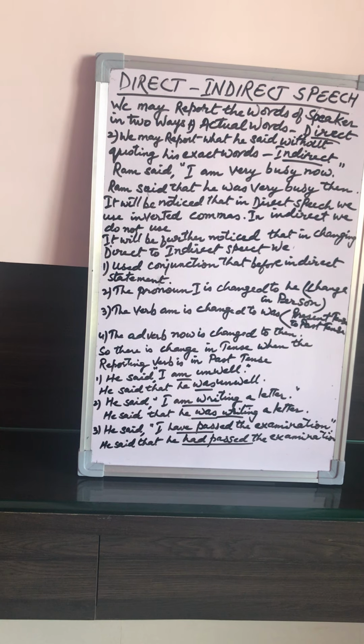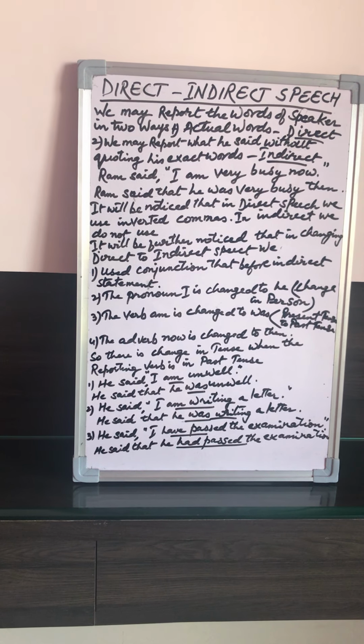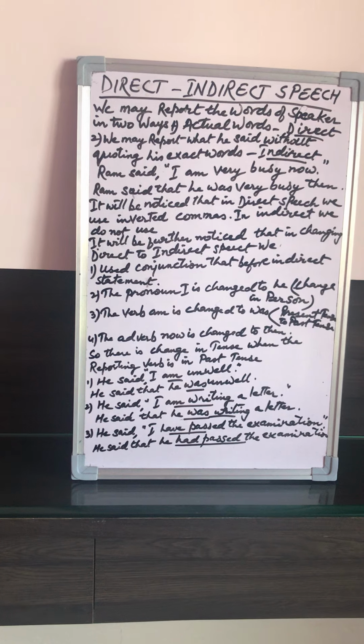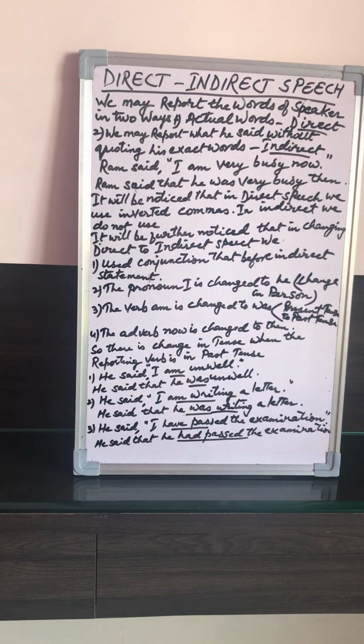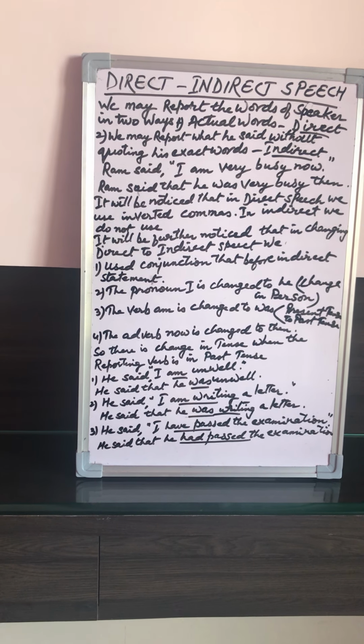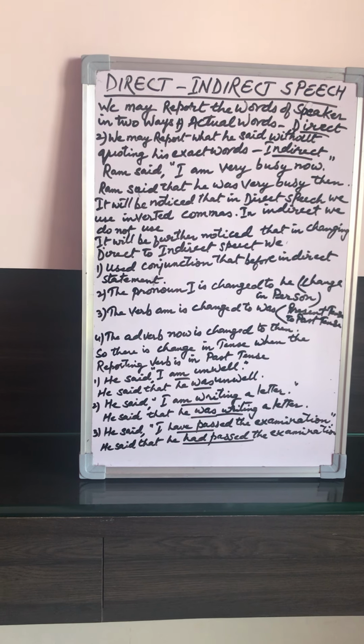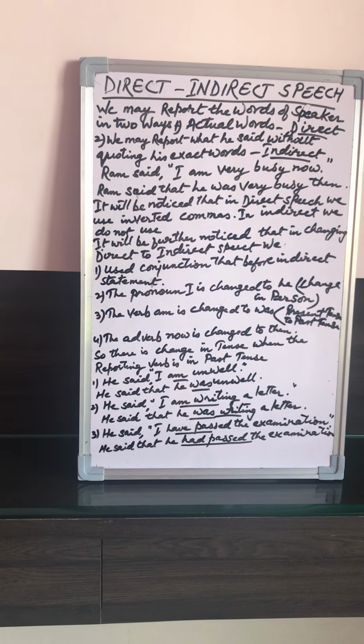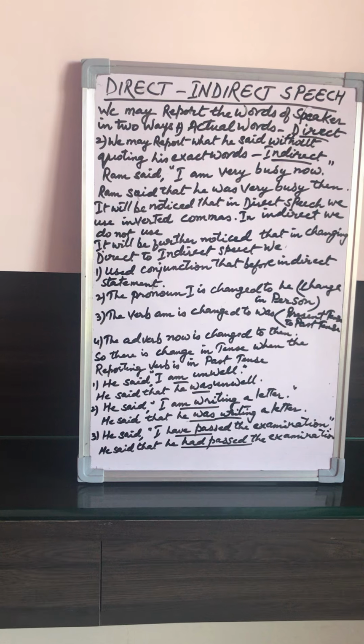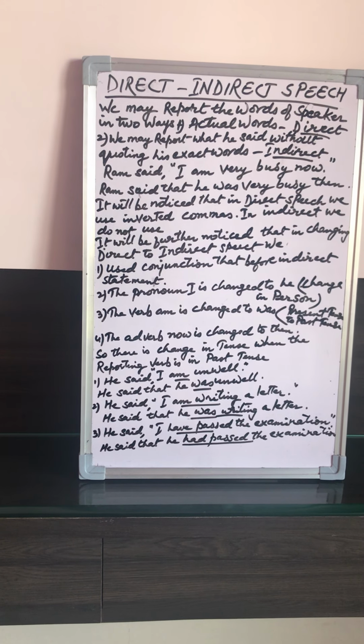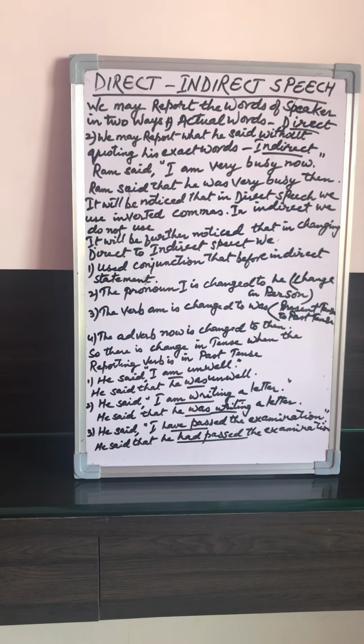He says, "I am glad to be here this evening." This direct sentence, when it is changed to indirect, will turn to: he says that he was glad to be there that evening. Here changes to there and this changes to that.